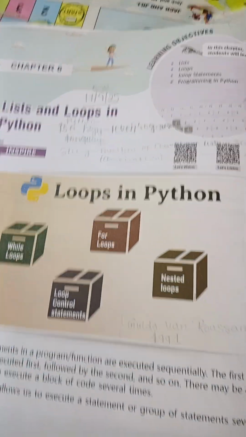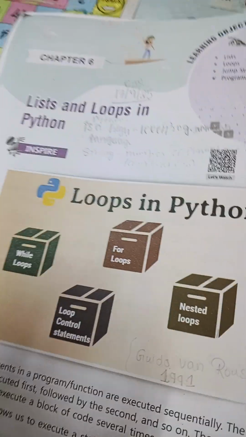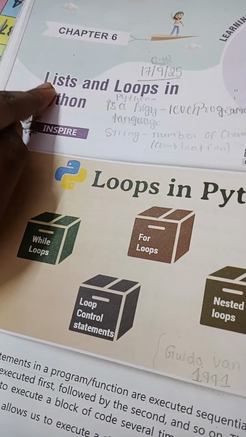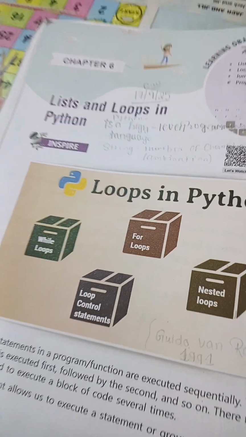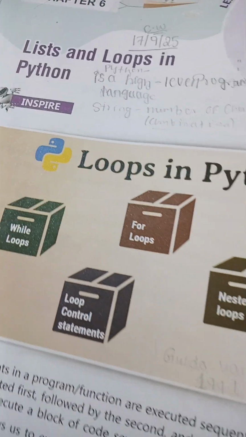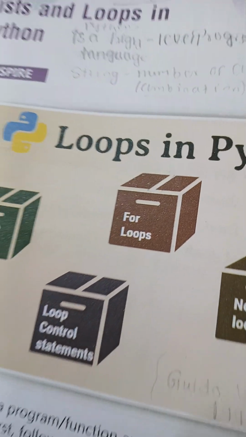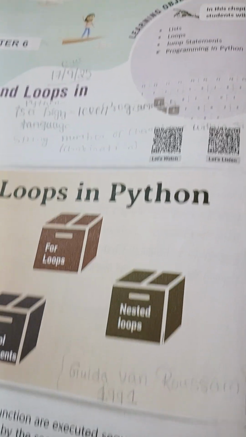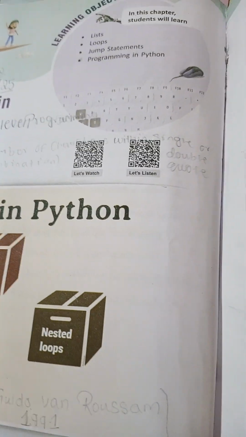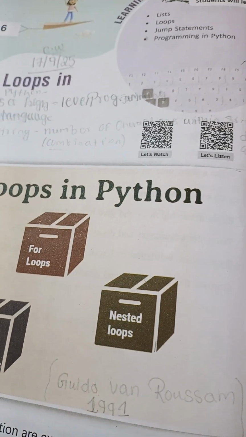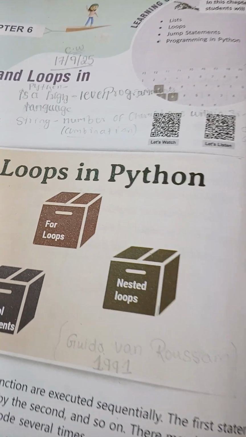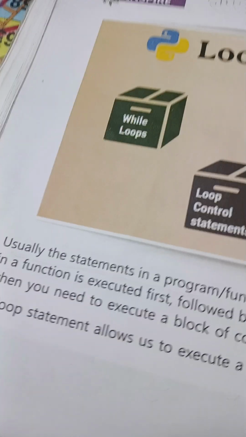Hello guys, so today I'm going to speak about chapter 6, lists and loops in Python, of computer. Python is a high level programming language, and a string is a number of characters within single or double quotes, a combination we can say. So now we will study.